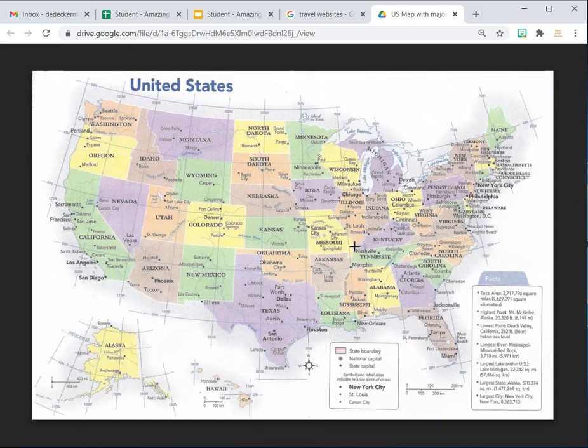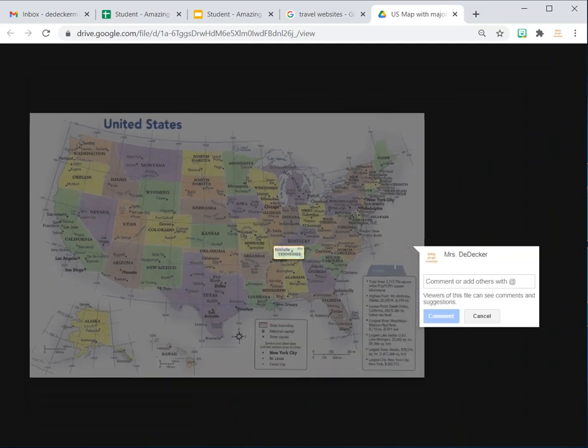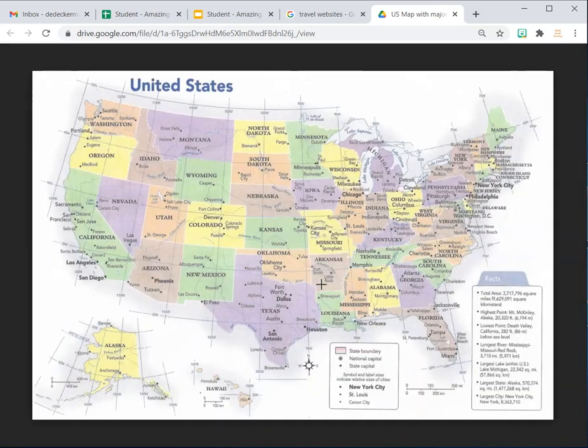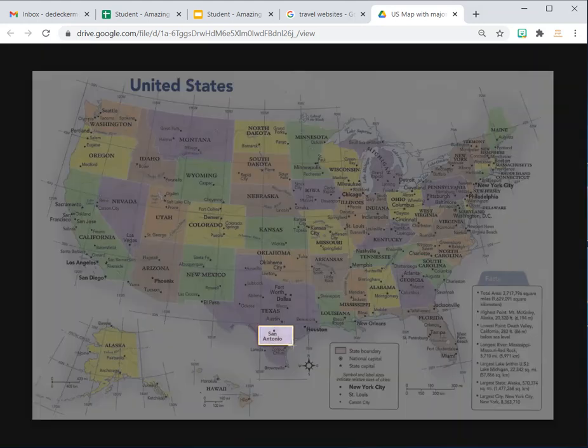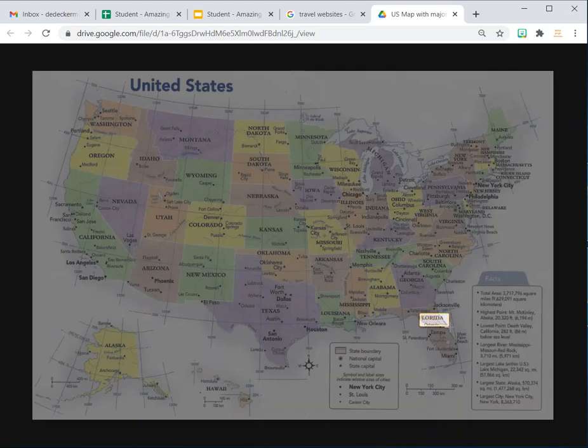So for instance, for my example here, I'm going to be traveling to Nashville, Tennessee, and then I want to travel to San Antonio, Texas. And then lastly, I want to go to Orlando, Florida.